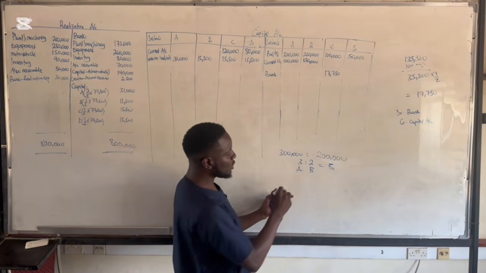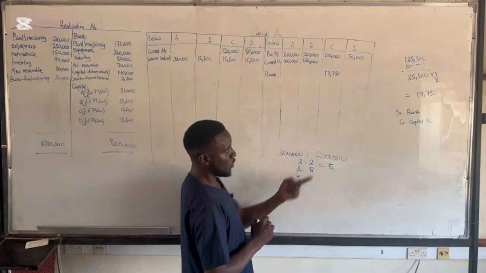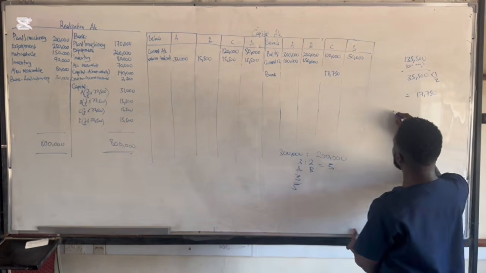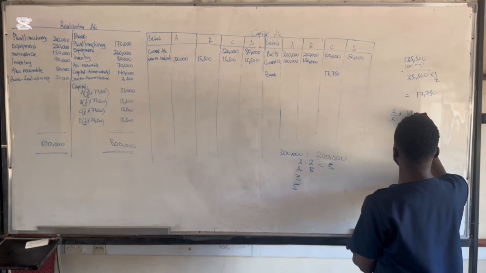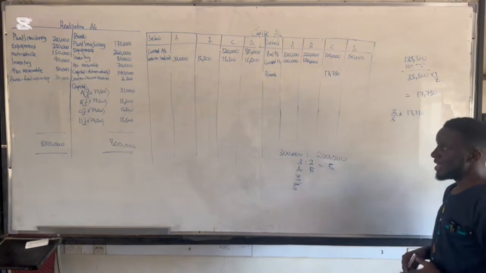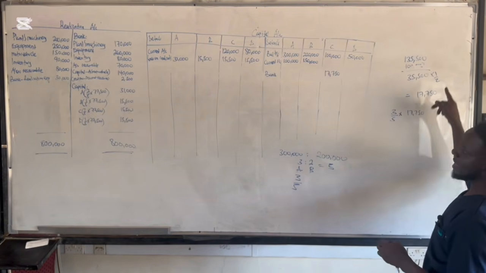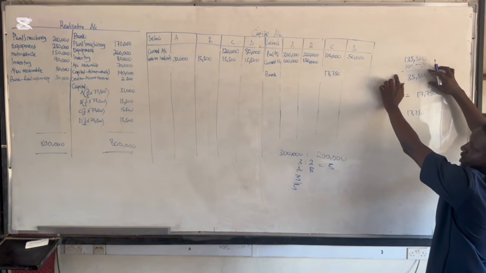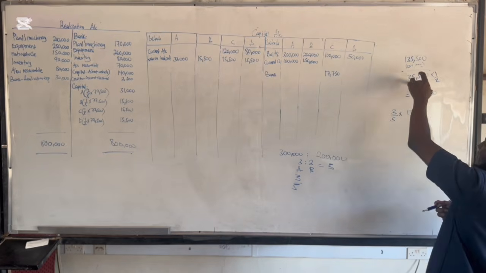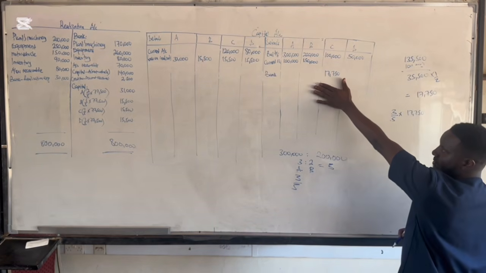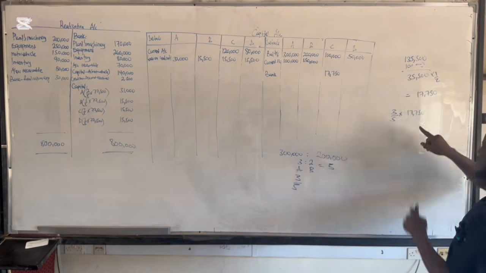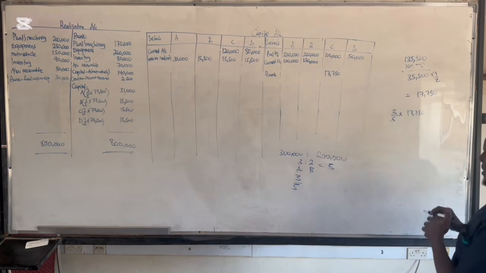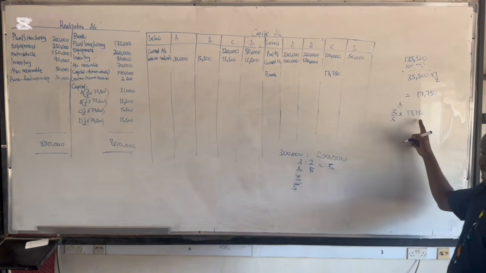So partner A is going to give 3 out of 5 of the deficiency. Once you are calculating for partner A, we say partner A is going to give 3 out of 5 times the deficiency. The question could be, how do you get the deficiency? Remember they told us that this partner could only bring half of his deficiency. The total deficiency was 35,500, so half of this is 17,750, which was brought through the bank account. Now the remaining half is also the same figure, 17,750. This is partner A, and once you get this, you're going to get 10,650.